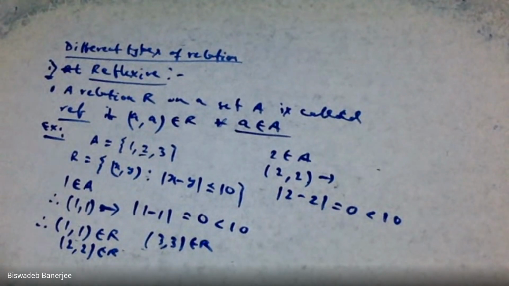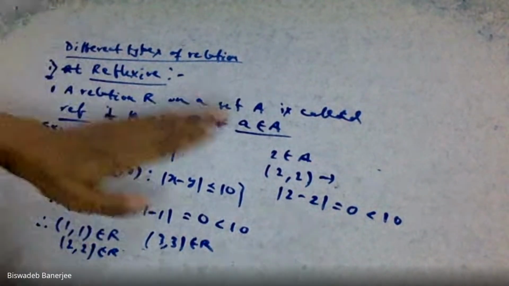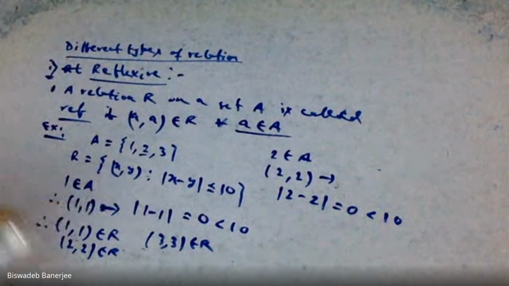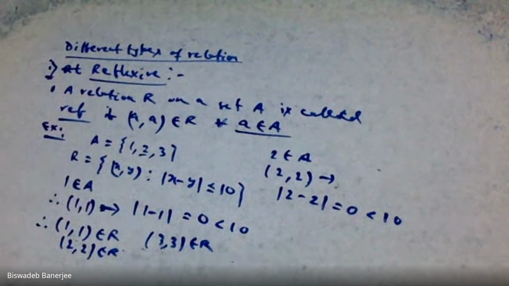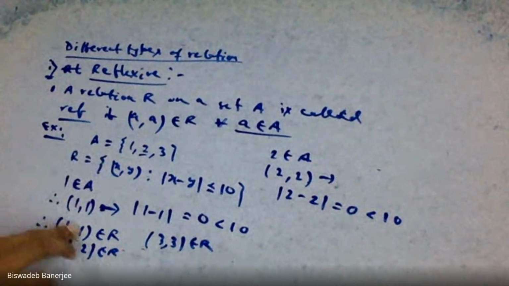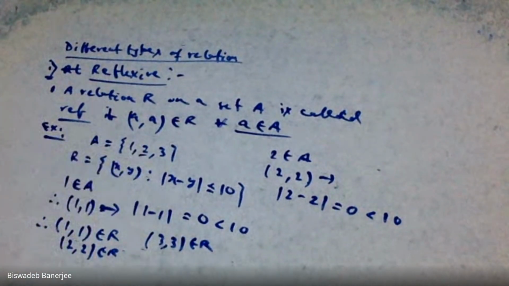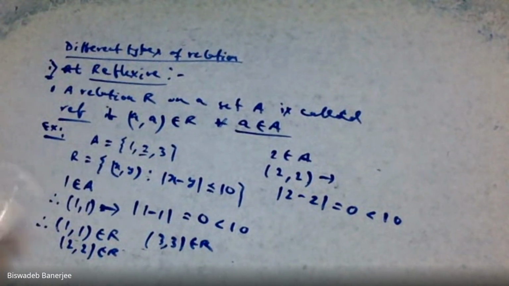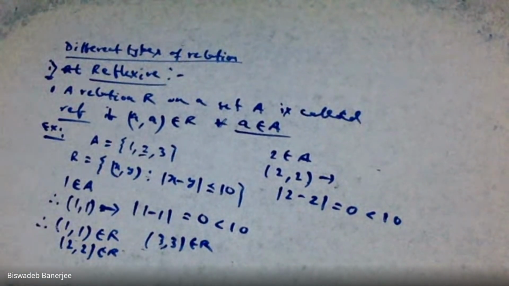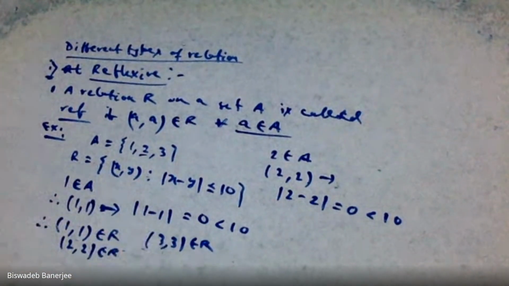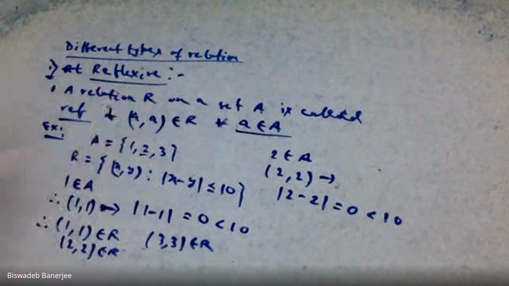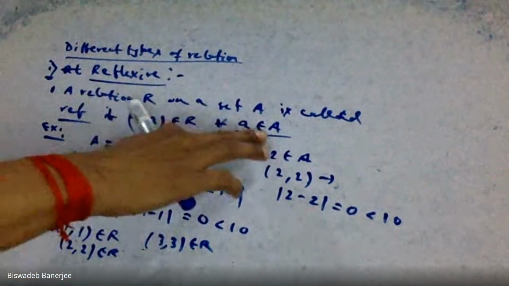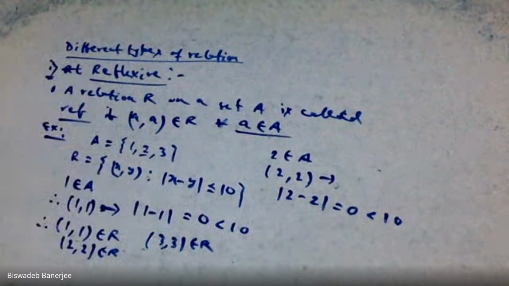That means we say that (a, a), for all a, whatever be your a, always belongs to this relation. 1 comma 1 belongs to this relation, 2 comma 2 belongs to this relation, 3 comma 3 belongs to this relation. So for all a, whatever be your a, a is a member of this set.